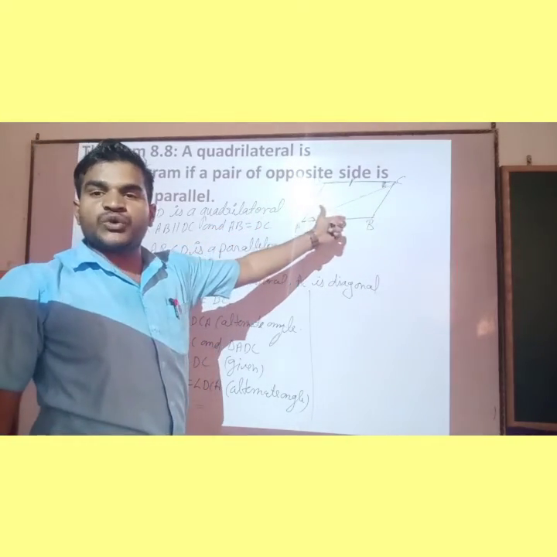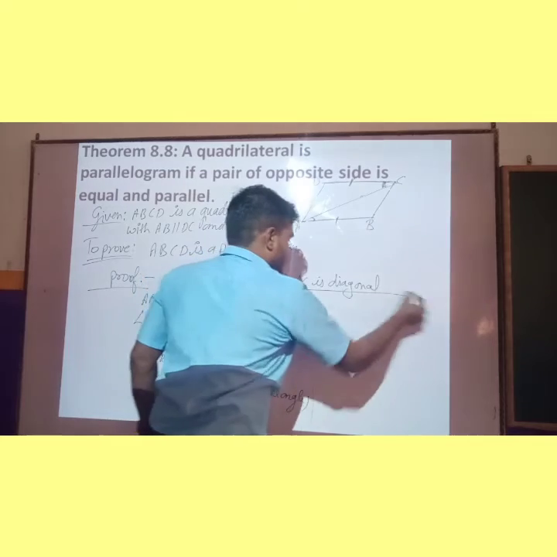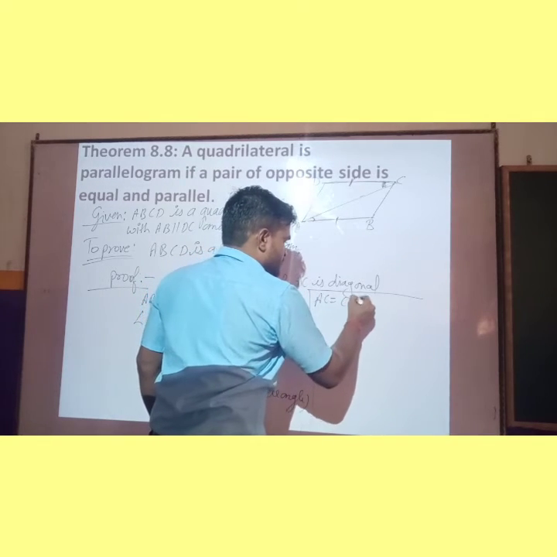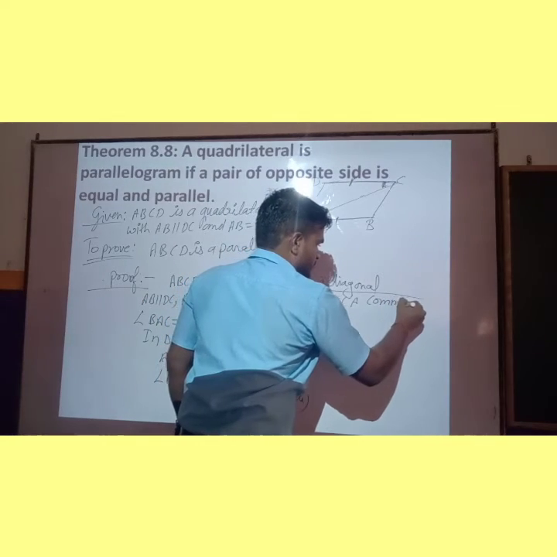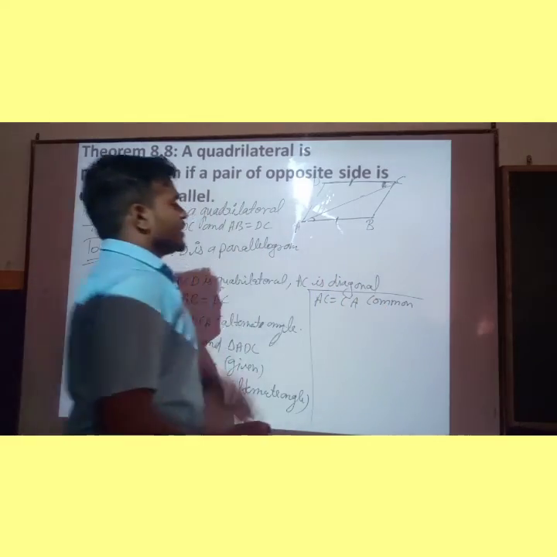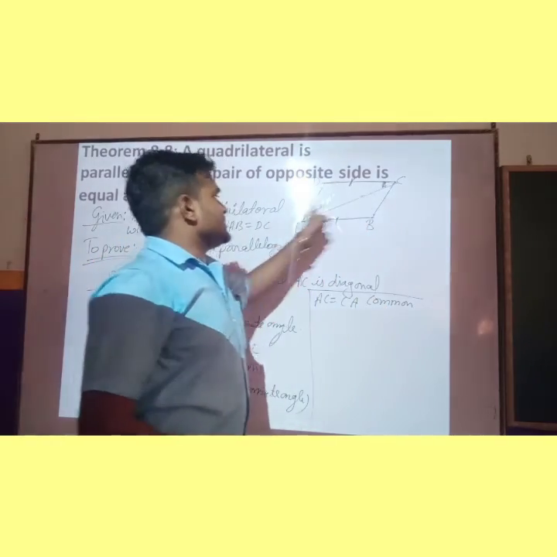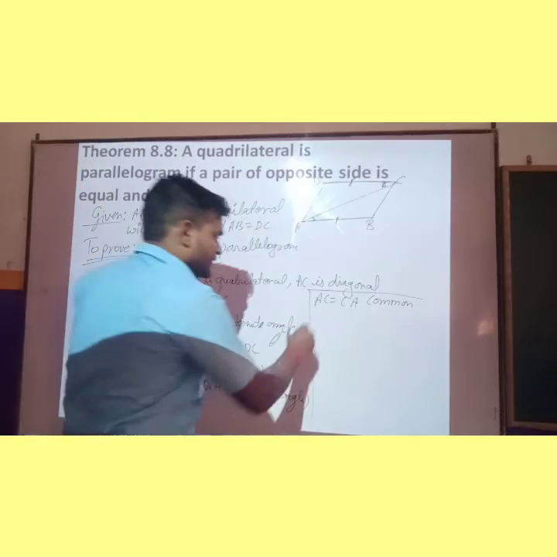AC is equal to CA, that is the common side. So ABC and DCA both triangles are congruent.